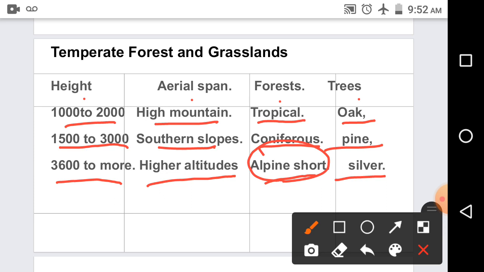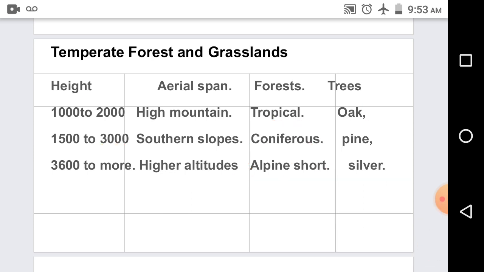The major characteristic of the coniferous forest is that the trees have a conical shape. Their branches lean towards the surface so that the snow can easily slide down to the land. The trees' leaves are long, pointed, and sticky, which can conserve humidity for a longer time. So, this is the temperate forest and grasslands, the vegetation of the Himalayas.